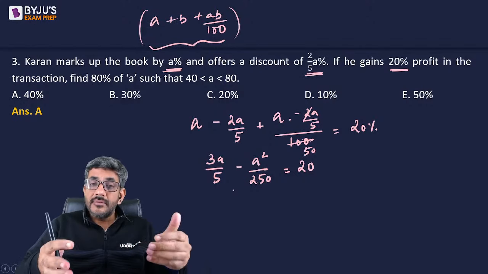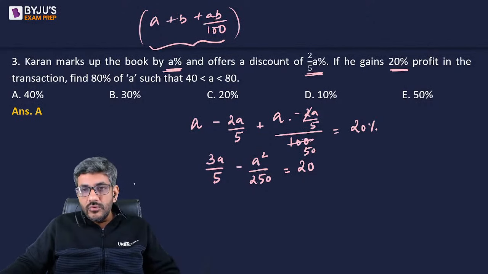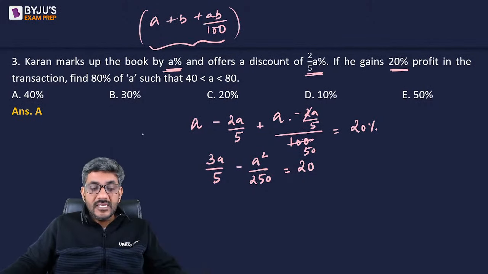I have to multiply by something and solve it. That would be a very difficult task. So how do I do it further now? Options are pretty helpful here.